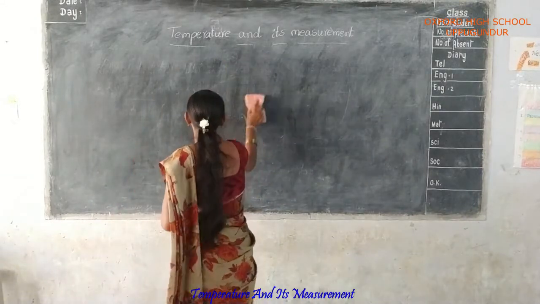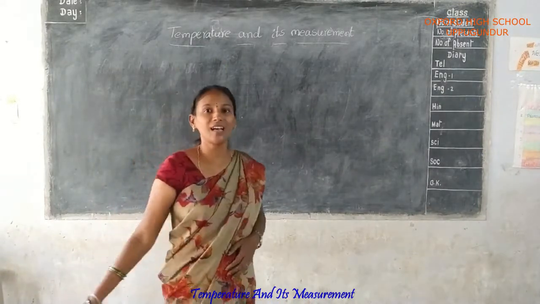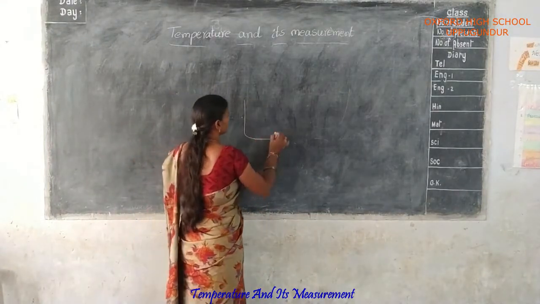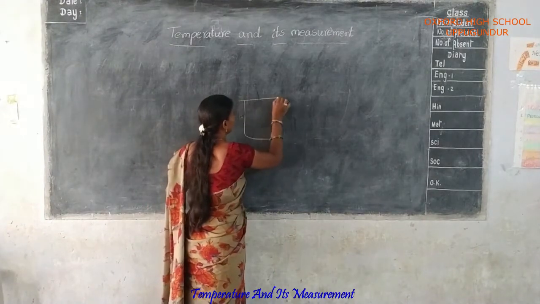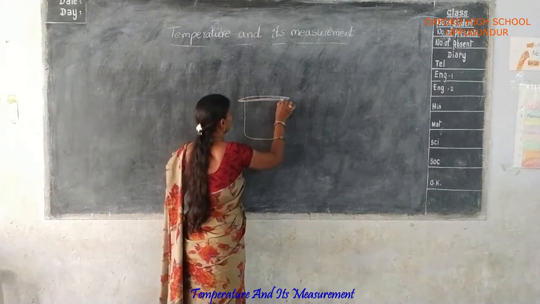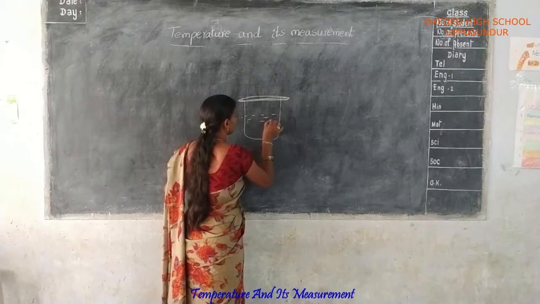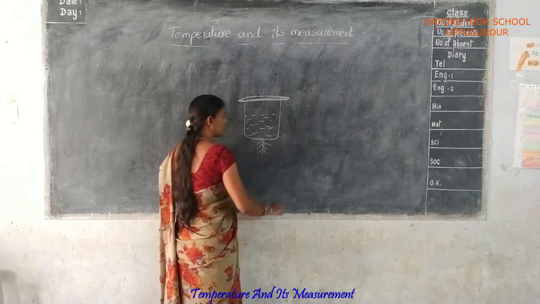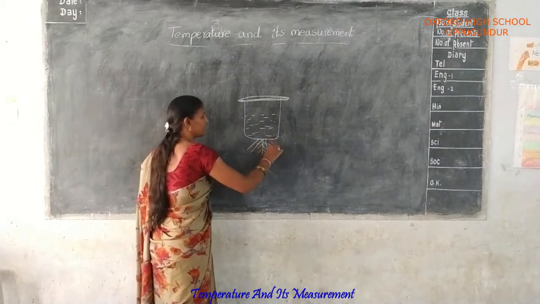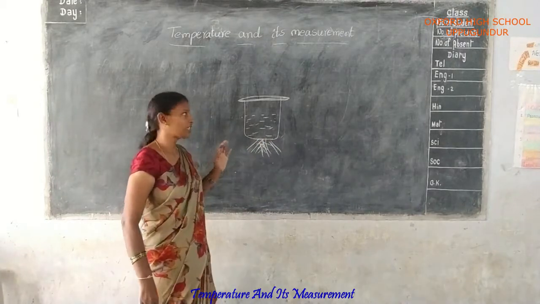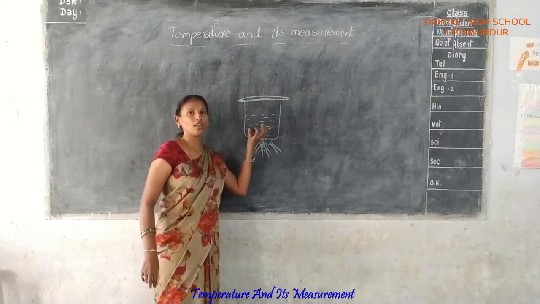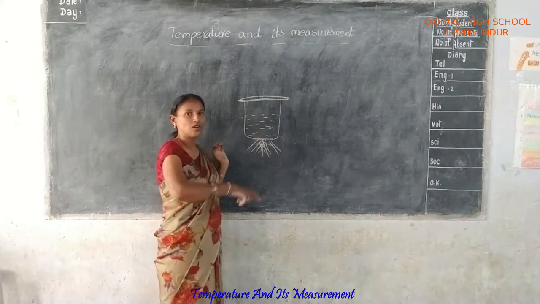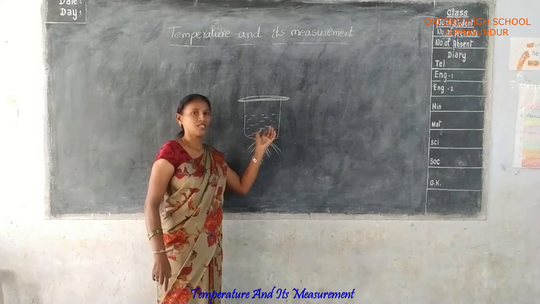Cooking the rice. You are cooking the rice. Here some heat energy is given. Yes or no? That is the heat energy. So automatically the water inside is boiling, because the heat is transferred and flows from the inside. That heat is transferred to the water inside.